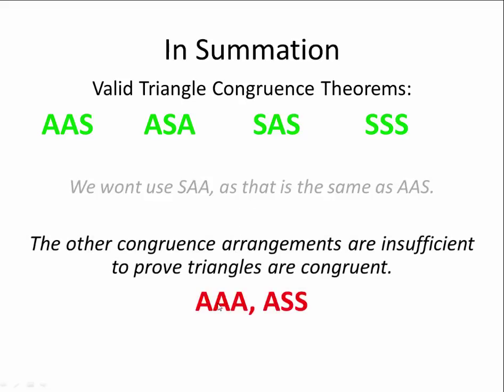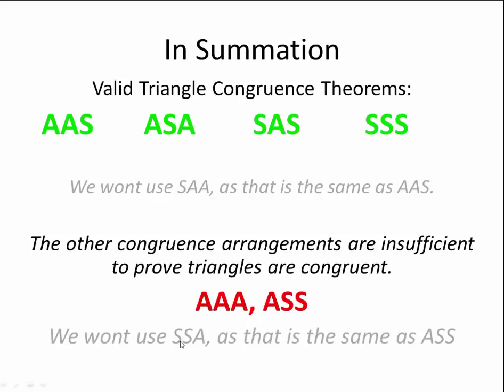Similarly, we discovered that angle, angle, angle, and angle, side, side are insufficient information to prove that two triangles are unique or congruent. Therefore, they cannot be used as triangle congruence theorems. You'll also remember that we said that side, side, angle and angle, side, side are the same relationship. So we really only need to consider these 6 cases.